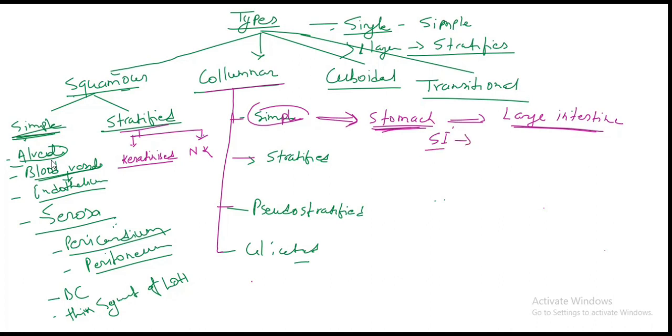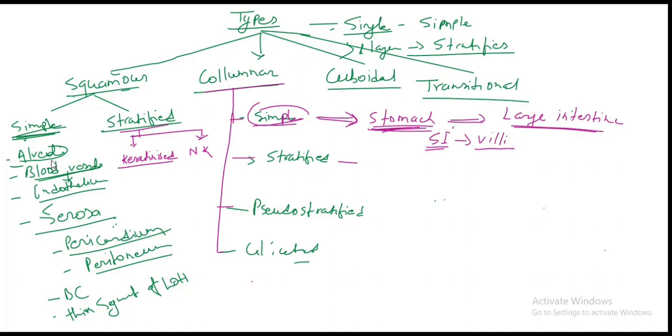mainly responsible for the absorption of electrolytes, water, protein, and carbohydrate in its simplest form, like glucose, etc. So the small intestine is lined by villi. Okay, so this is the very important simple type of columnar epithelium.